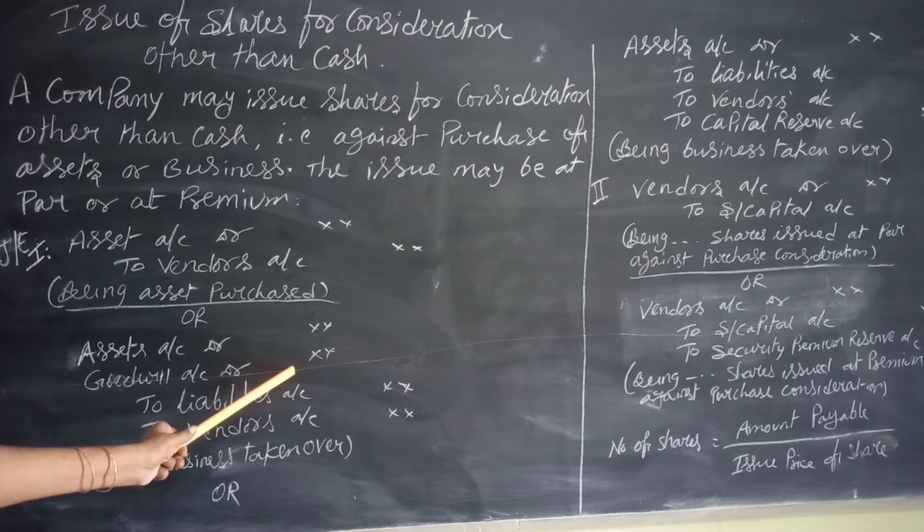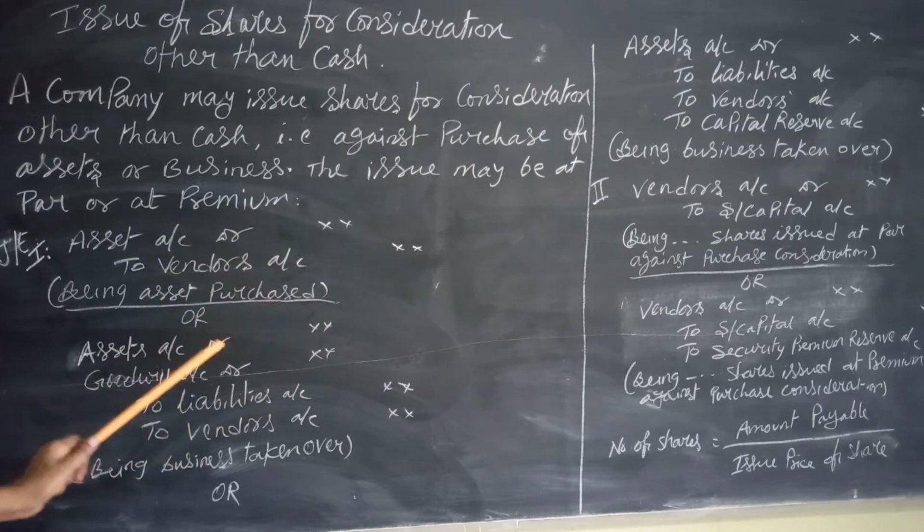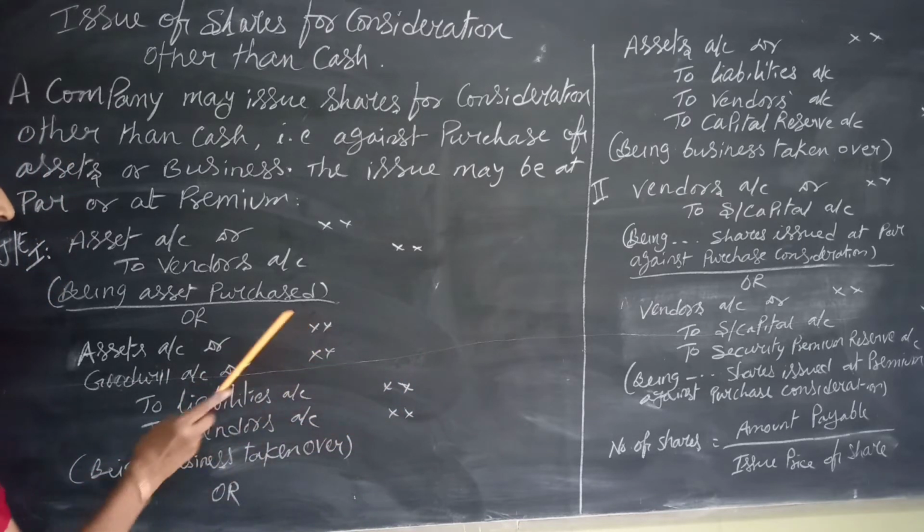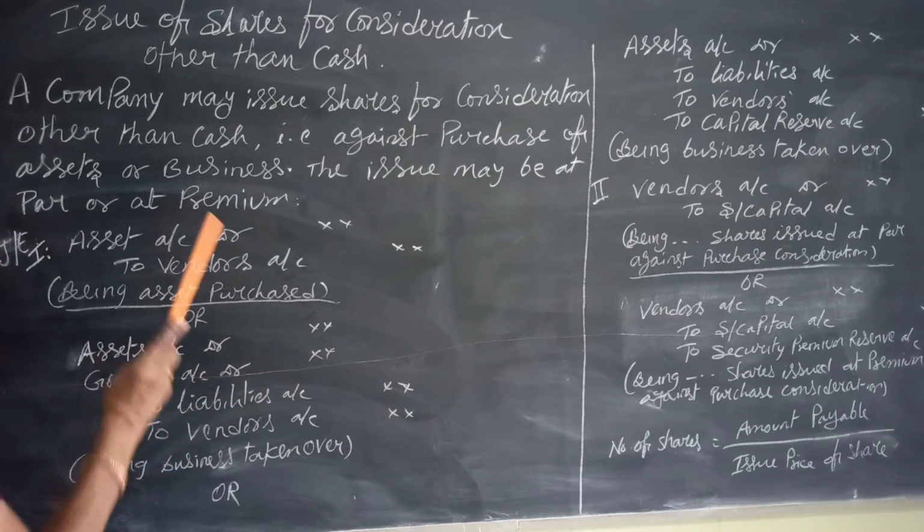Once again: assets account debit, to liabilities, to vendors. In such a case, if the credits are greater than the debit, then the difference is debited to goodwill account.